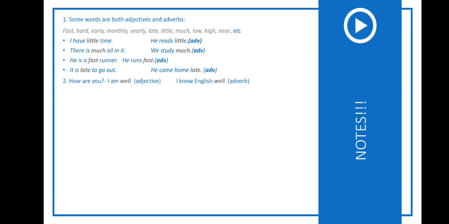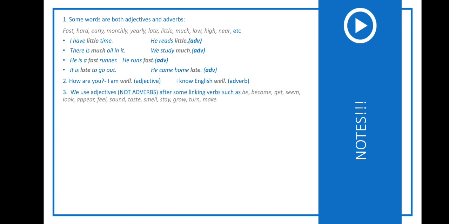Well, how are you? I'm well. Here, well describes health. In this example, well is an adjective, but we know it mostly as an adverb. So I know English well. Here in this example, well describes know, so the verb, so it's an adverb.